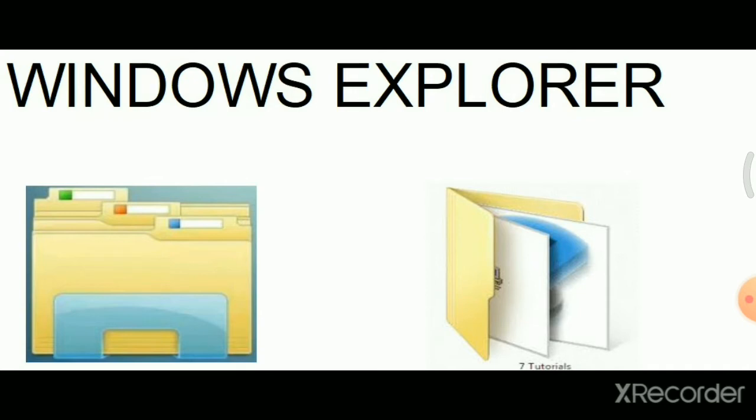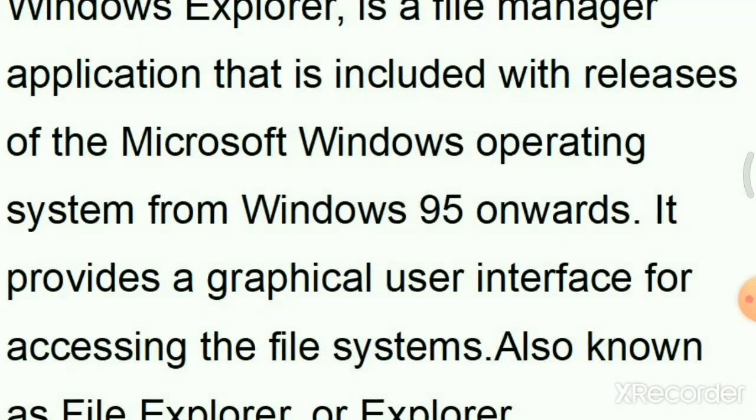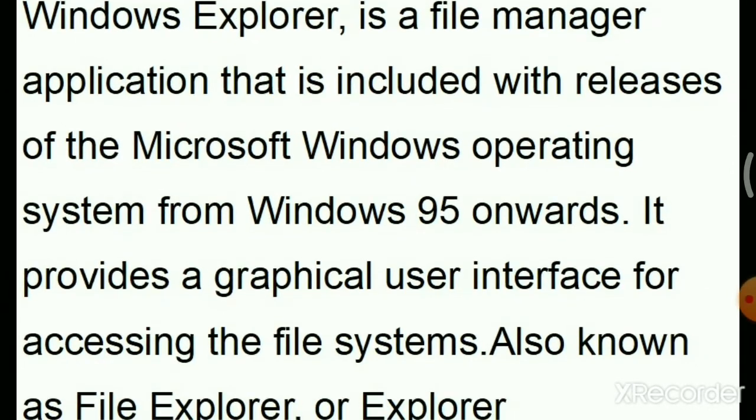Next is Windows Explorer. In this chapter, we will learn how to work with files and folders using Windows Explorer. These are the icons used for Windows Explorer. So what is Windows Explorer? Windows Explorer is a file manager application that is included with the release of Microsoft operating systems from Windows 95 onwards. It provides a graphical user interface for accessing the file system. Windows Explorer is also known as File Explorer or Explorer.